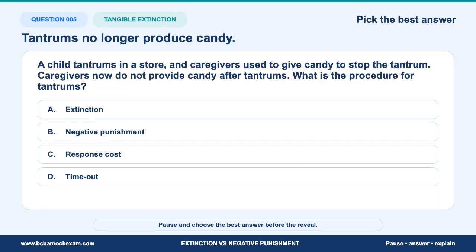Question 5. Pause on the details that would change the answer. A child tantrums in a store, and caregivers used to give candy to stop the tantrum. Caregivers now do not provide candy after tantrums. What is the procedure for tantrums? Check whether the stem gives a decrease in future responding after removal. Which answer could you defend with the fewest assumptions? Pause now and choose the best answer.